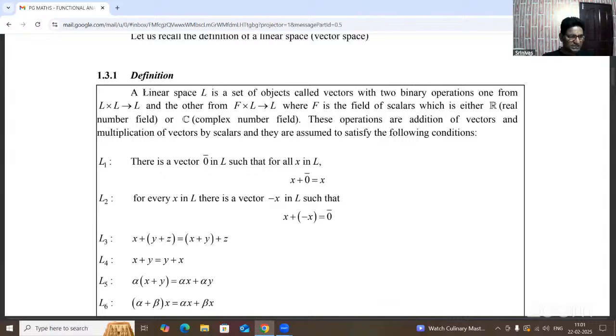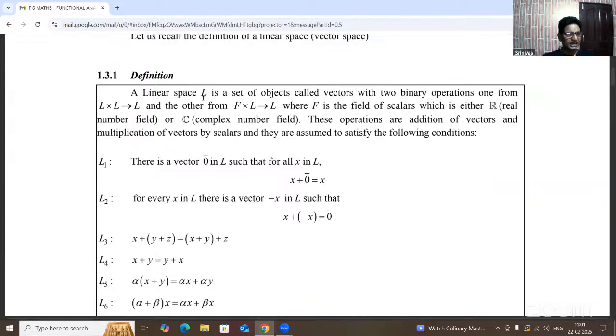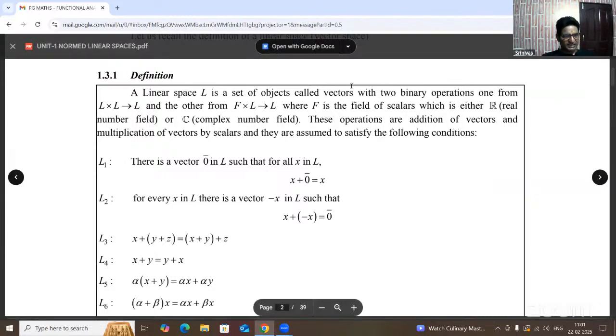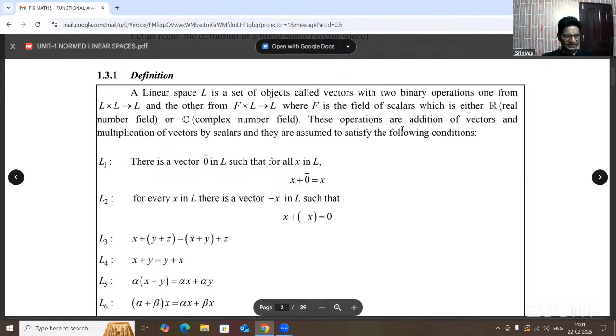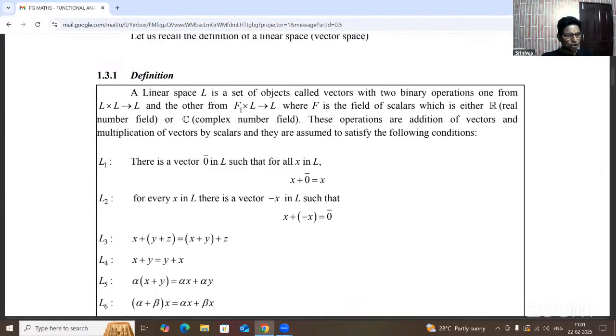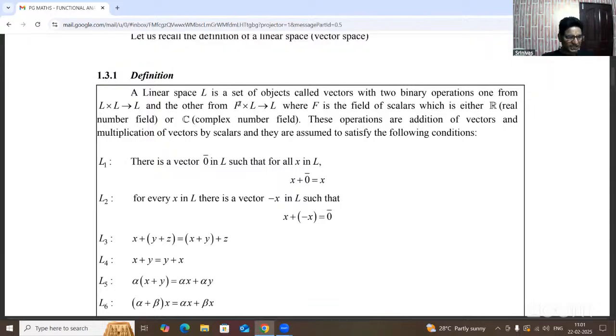A linear space means L, from the beginning letter, easy to understand here. Here L is any one linear space. The set of objects is called vectors, already explained. Here we have a binary operation L cross L to L. Here L is any non-empty set with a mapping whose domain elements are called field elements, so it is represented as F cross L to L. Here F is the field of scalars, represented either as real numbers or complex numbers.